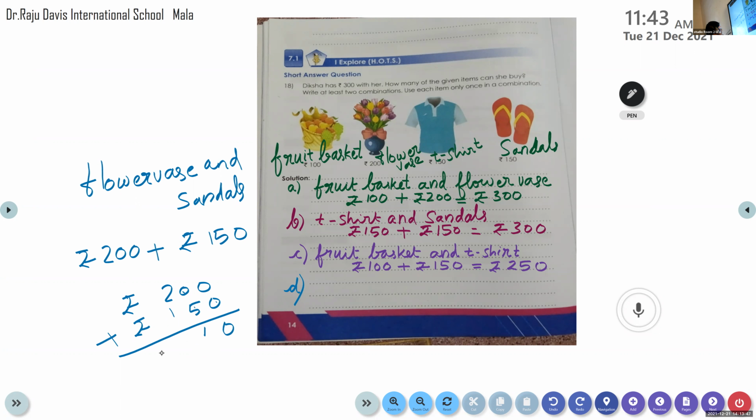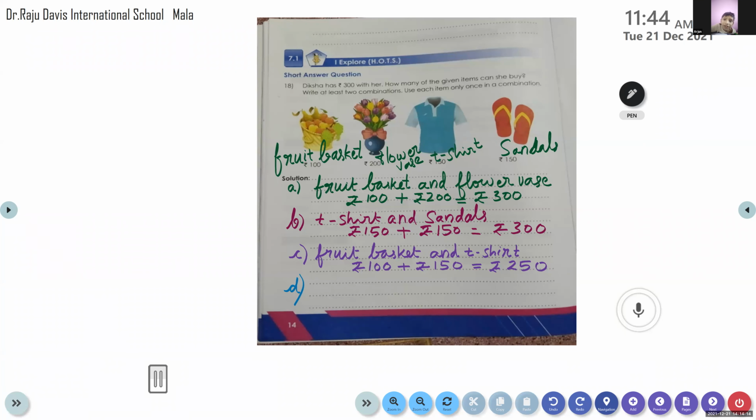See, the total amount will come 350. Can she buy flower vase and sandals? She is having only 300 rupees. Jennifer, can she buy? No, it is 350. So she can't buy. It's okay, Jennifer. You see another combination.